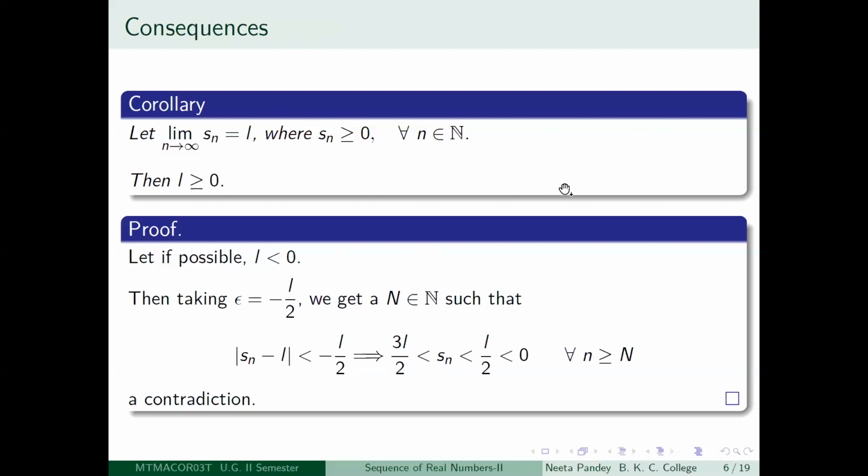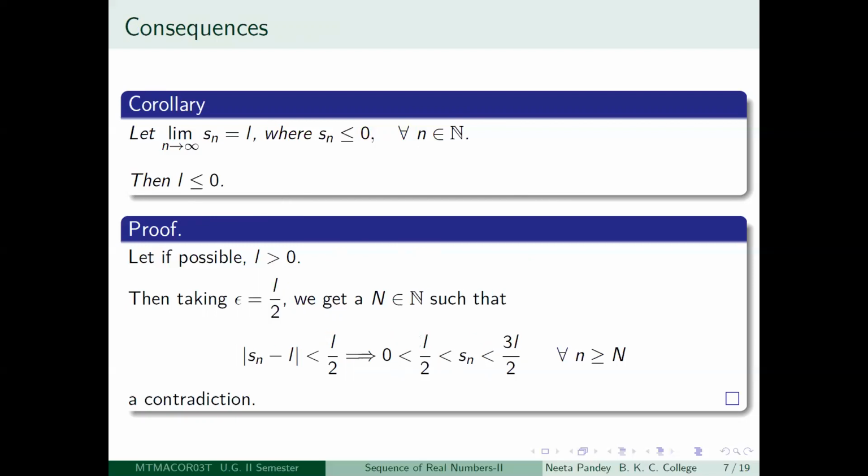So if you have a sequence consisting of non-negative terms and if the sequence converges, then its limit also has to be non-negative. It has to be greater than or equal to 0. A similar result holds when you take less than or equal to 0.